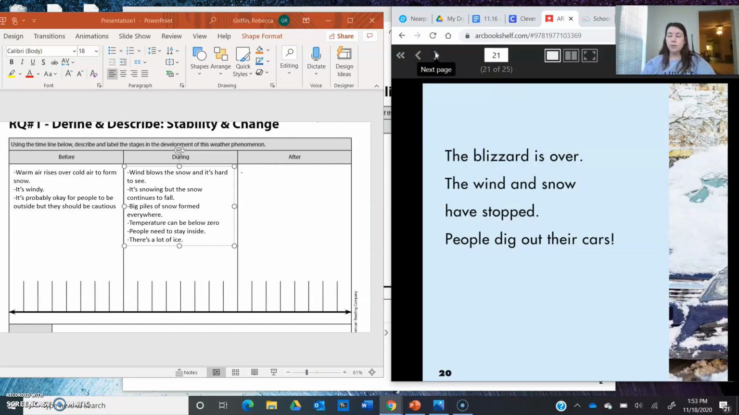Okay, the blizzard is over. So to me, that means I am moving to the after part of my organizer. And this is easier than distinguishing from the before to the during, because the text didn't just say, okay, now the storm is happening. But this time it's easier because it says the blizzard is over, so I know I need to move towards the last part of my organizer. It says the wind and snow have stopped, so I'm going to write that. The wind and snow have stopped, and people dig out their cars. Okay, so I'm going to say that people will have to dig around the snow.